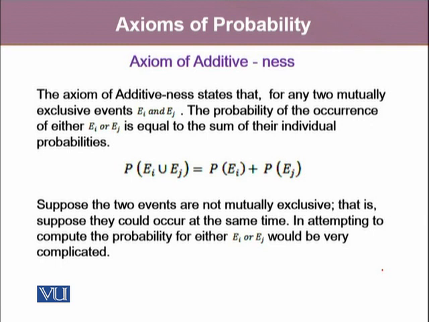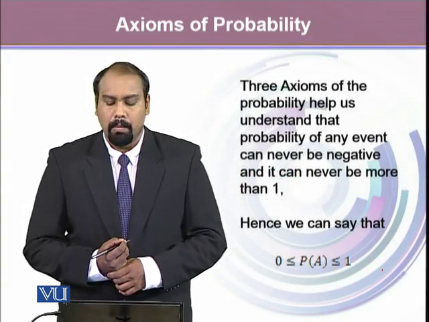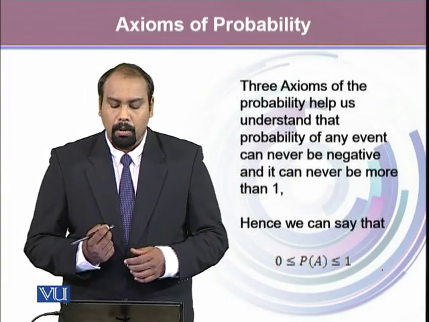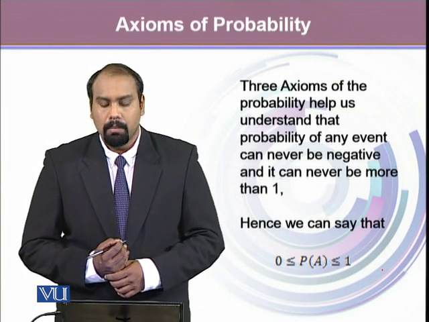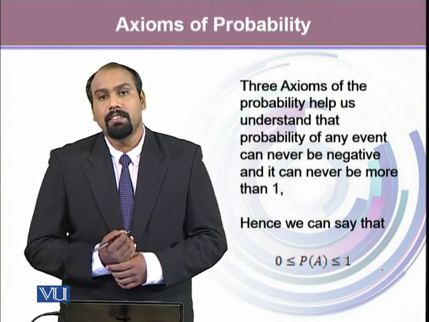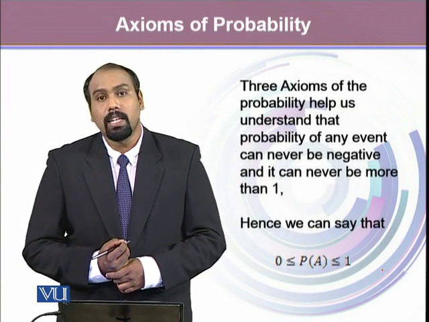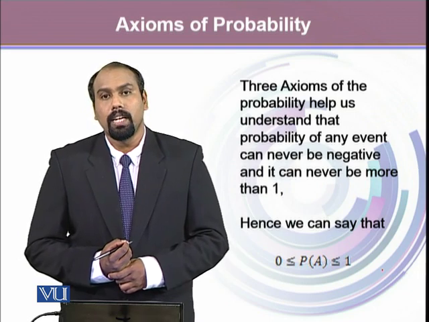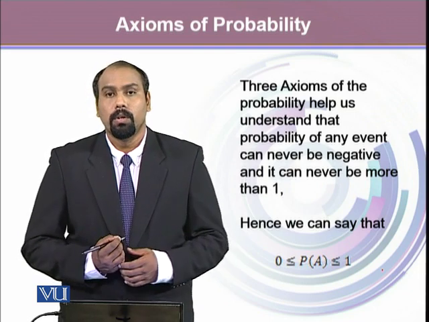If the two events are not mutually exclusive, that is, suppose they could occur at the same time, then computing the probability of either Ei or Ej would be very complicated. The three axioms of probability help us to understand that the probability of any event can never be negative, and it can never be more than 1. Hence, we can say that the probability of any event ranges from 0 to 1.